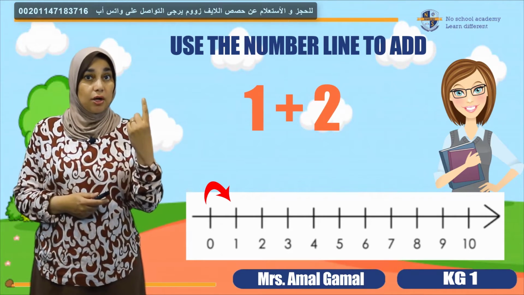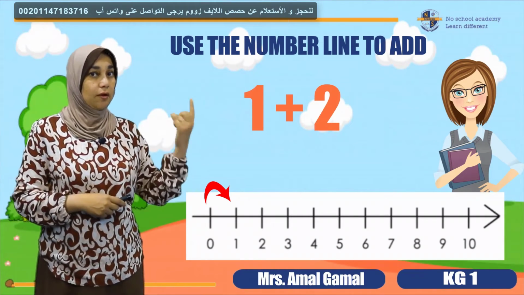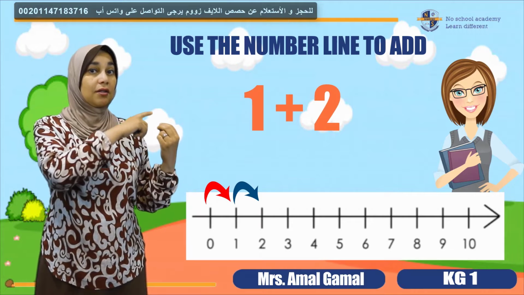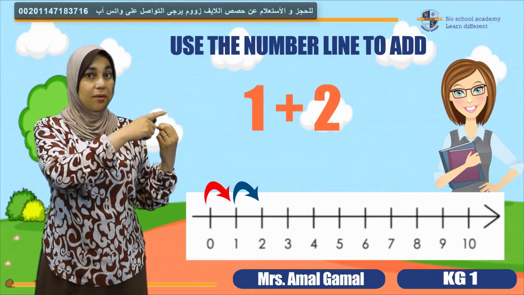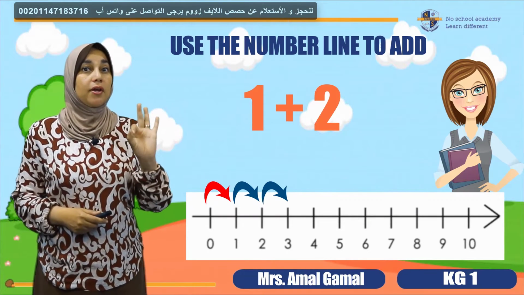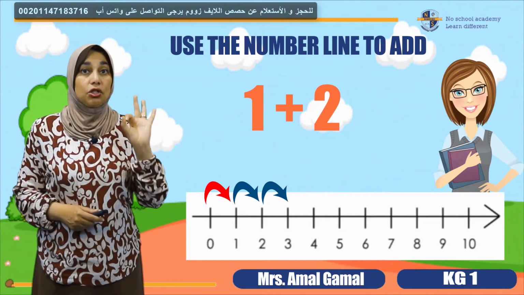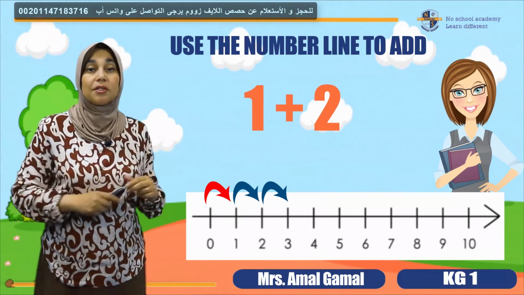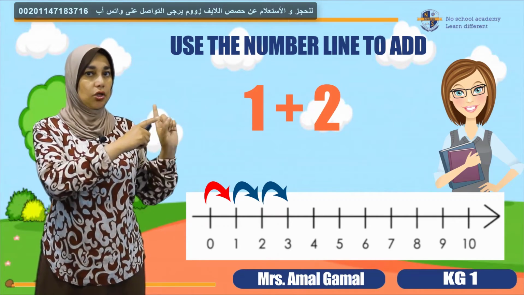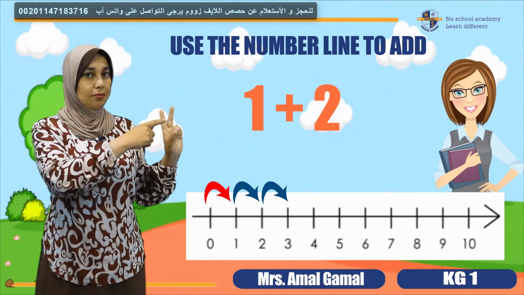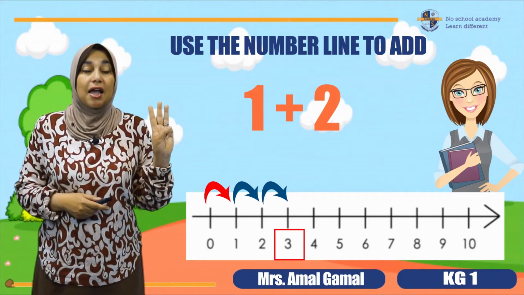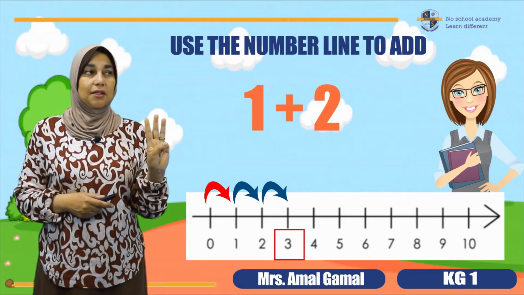So I started with one jump, one arrow from the 0 to 1. Then I'm going to jump twice. From 1 to 2 is another jump, and from 2 to 3 is the second jump. So I'm making 3 jumps starting from the 0. As you can see, I have reached the number 3. So this is my equal.